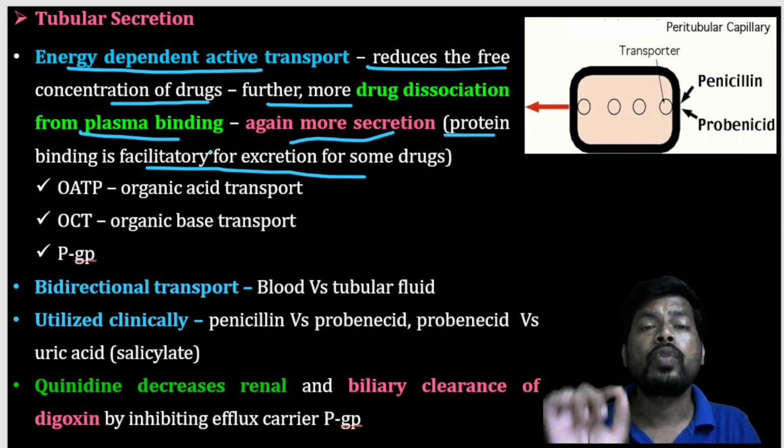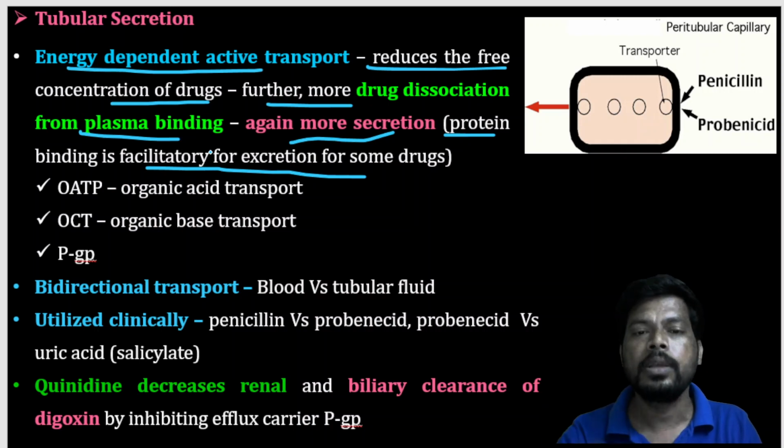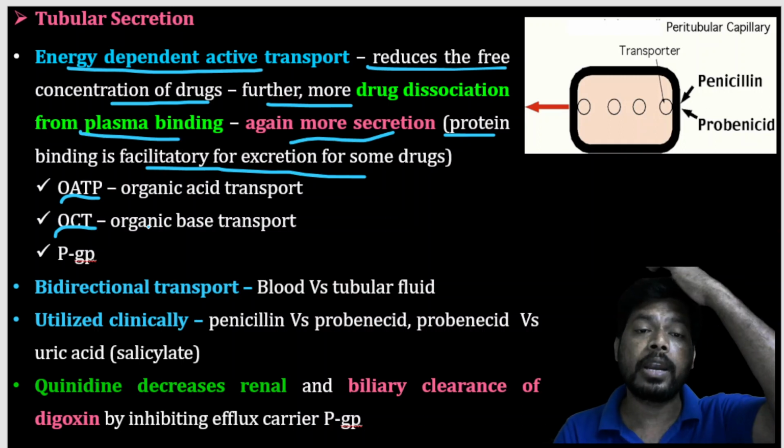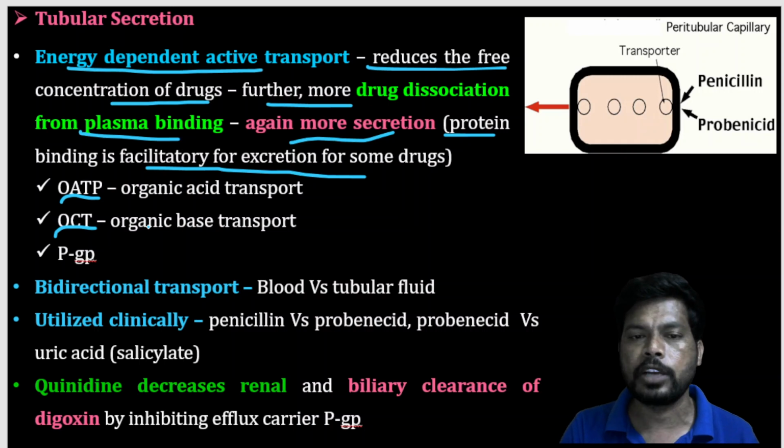For tubular secretion, there are different transporters. The major transporters are the organic anion transporter, which is the organic acid transporter, and the organic base transporter, nothing but the organic cation transporter.